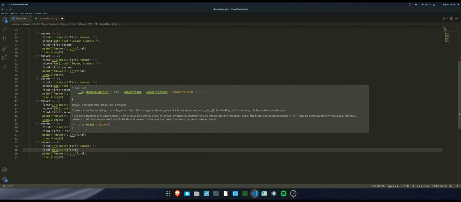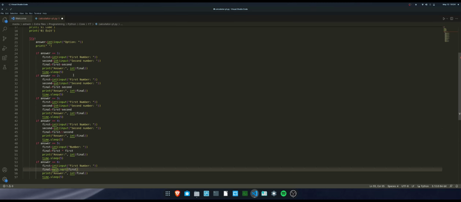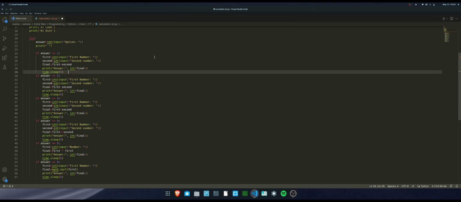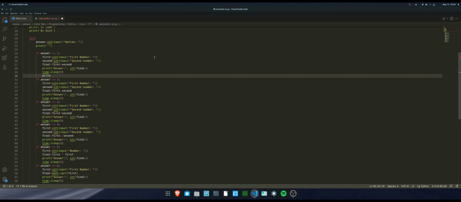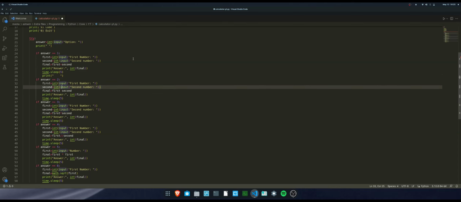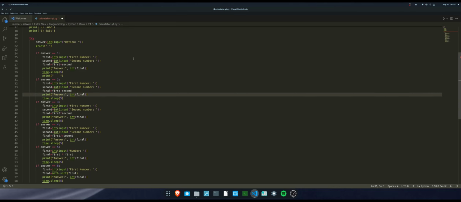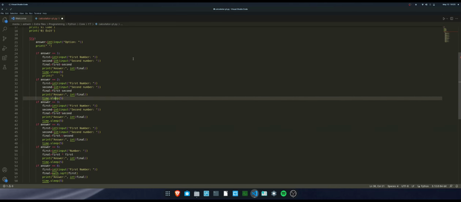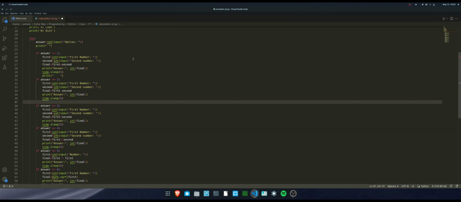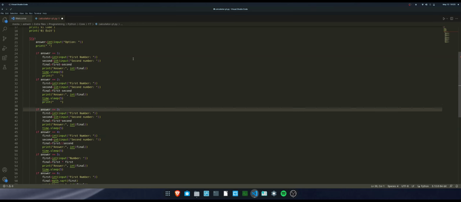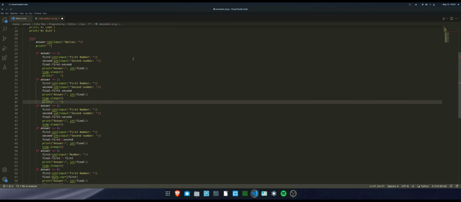Oh wait, I forgot something. This line of code is basically formatting, so that your code can be much cleaner. You just copy this. Oh wait, it's print, not return. Control C, and let me copy these lines of code over here. And by the way, the text editor I'm using is VS Code. It's really simple to understand, and it's compatible with many languages also.